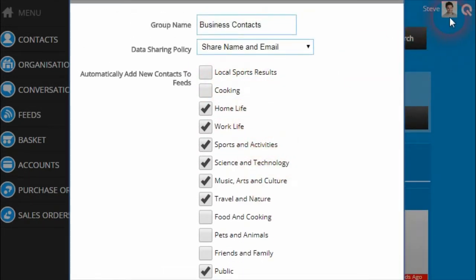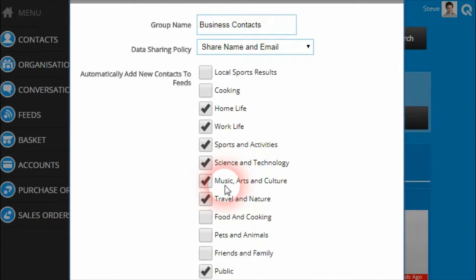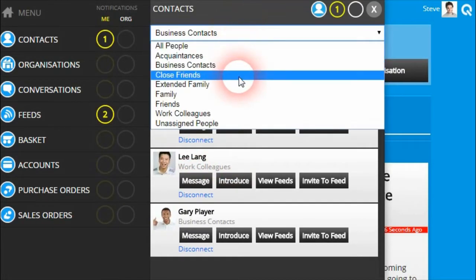So in our example, Steve here decided to connect with Gary, and he assigned Gary to the business contacts group. So that means that Gary will automatically be able to follow the home life feed, the work life, the sports and activities, the science and technology, the music, arts and culture, and all these other feeds here that are being ticked by default. You can customize this and say in your business contacts, you may not want them to see the posts that you make on the sports and activity feed as well as your travel and nature feed by default. So you can change these settings and update them for each of the contact groups that you have set up within Squizz.com.